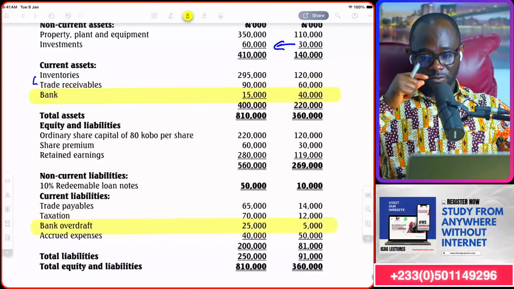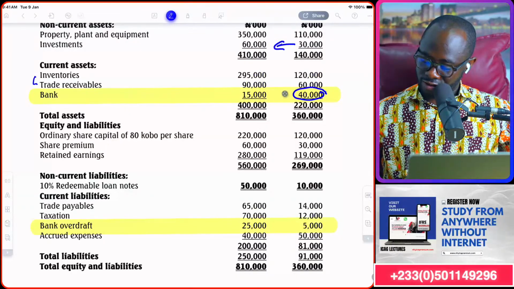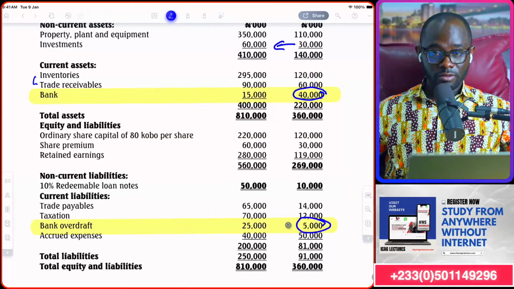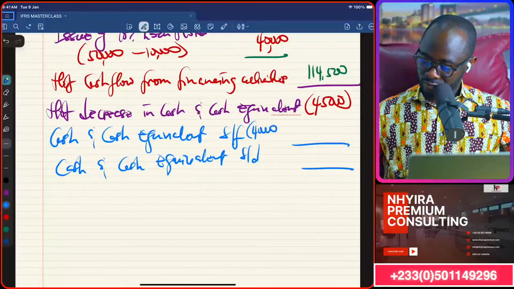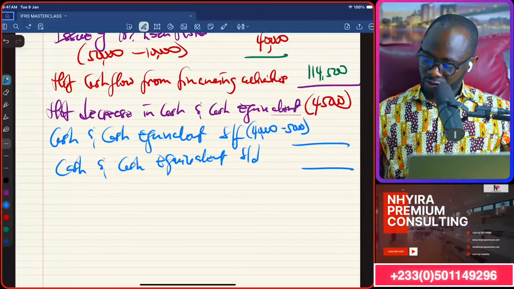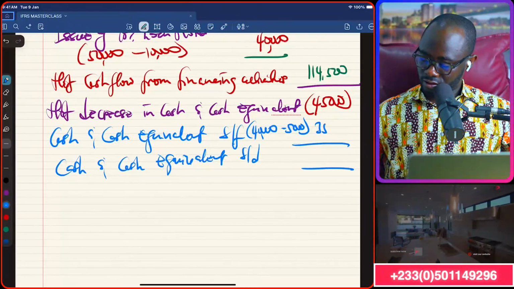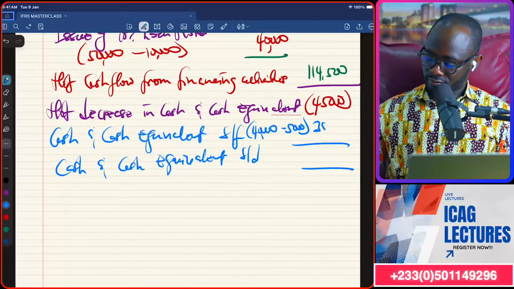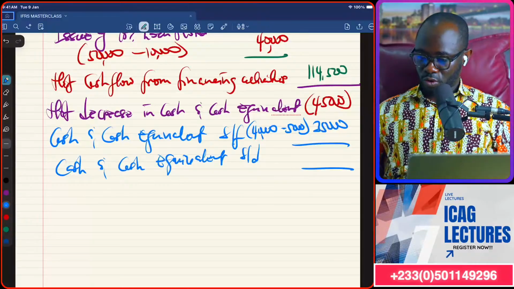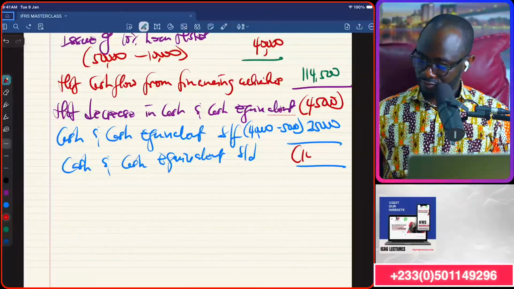So you got to be careful. So it means that the opening figure will be 40,000 minus 5,000, which will be 35,000. Okay? So that the net figure will be 10,000 negative.